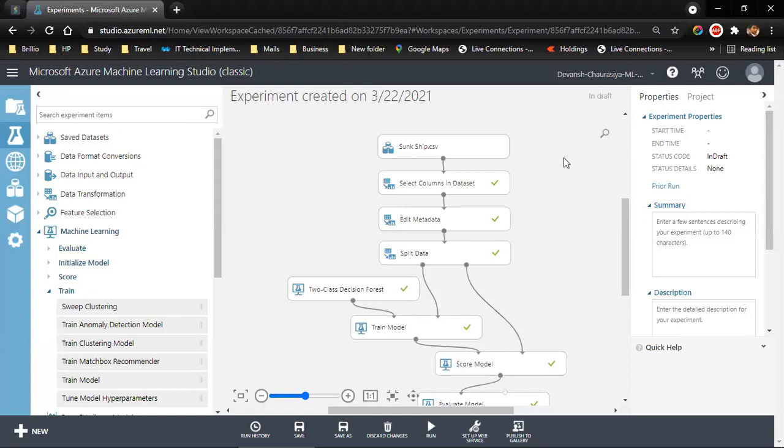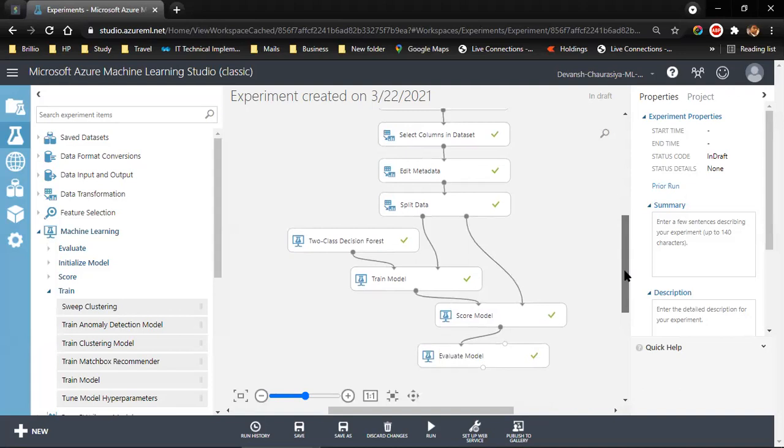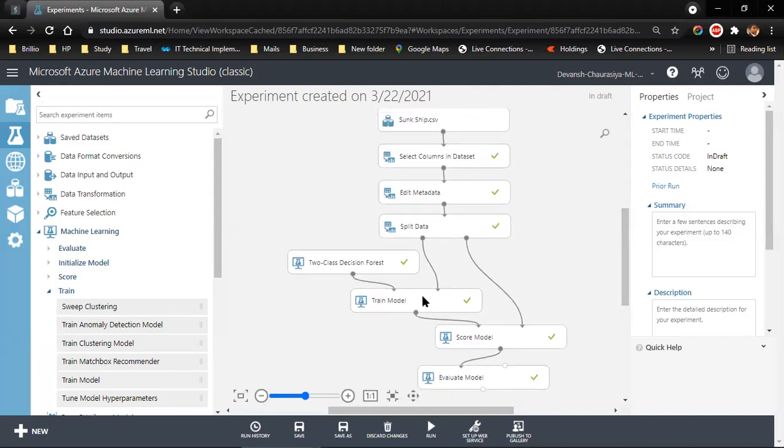Hi, everyone. This is Devansh. Welcome back to the next session. Now, carrying forward from the previous session, we will be hyper-tuning our machine learning model, which will predict whether the person survived in the ship crash or not.